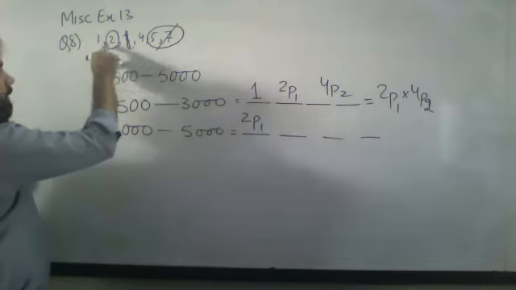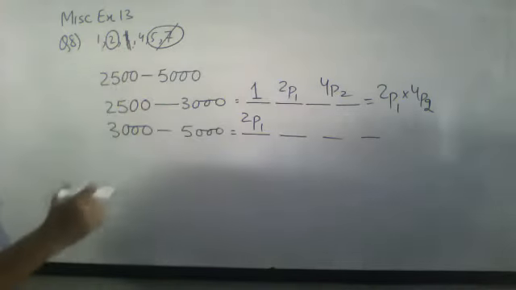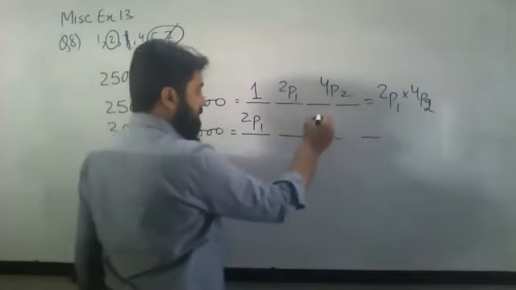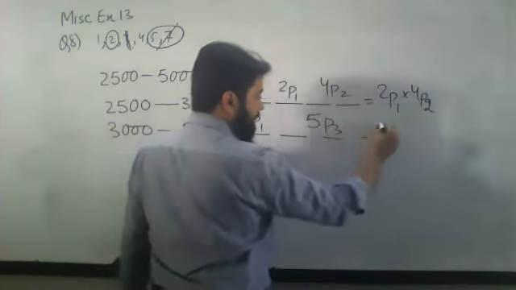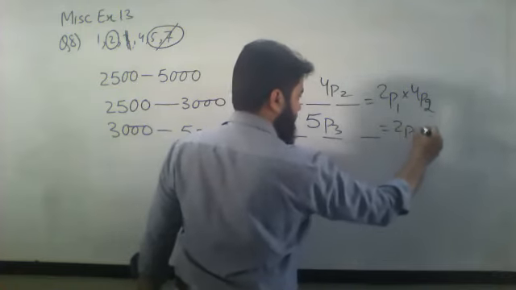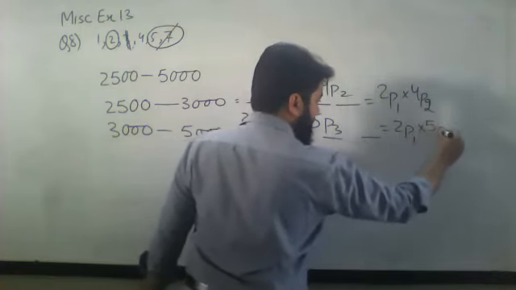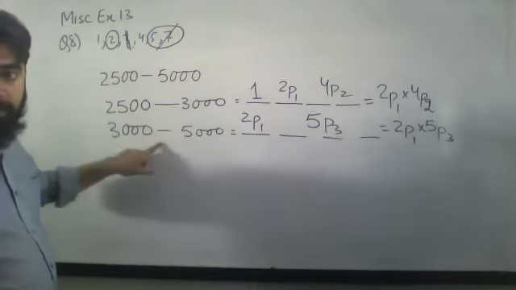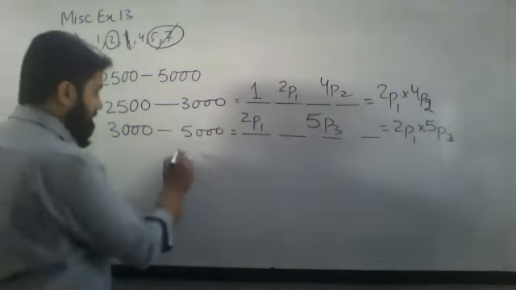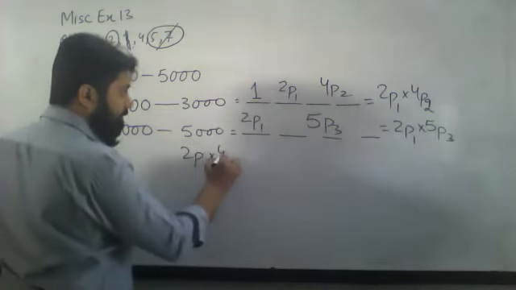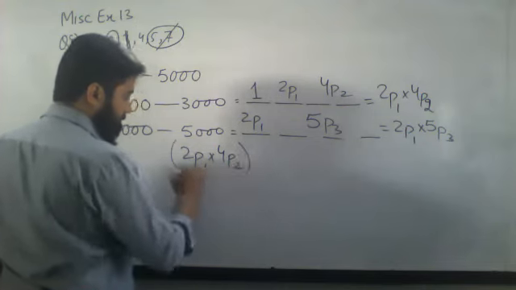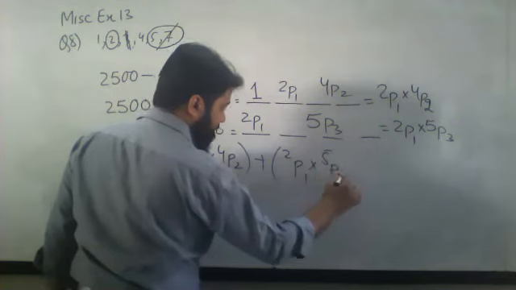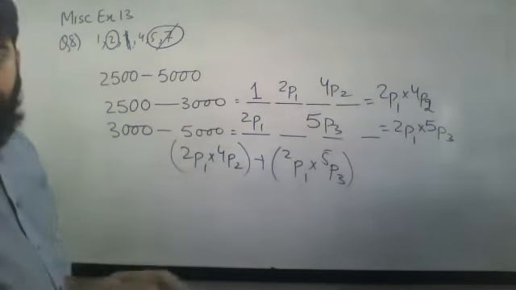So how many are remaining? 1, 2, 3, 4, 5 are remaining, and out of 5, I am going to select 3. So this will become 5p3, which means 2p1 into 5p3. Now, either my number will be from here or from here. It means that 2p1 into 4p2 plus 2p1 into 5p3, this will be your final answer.